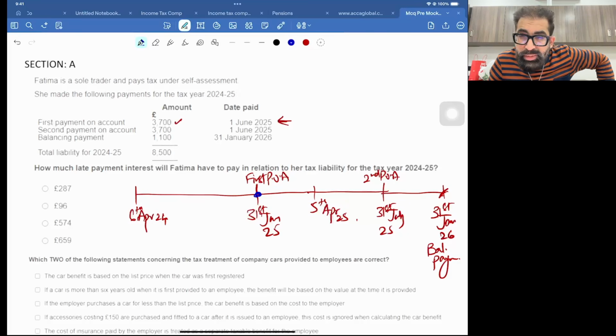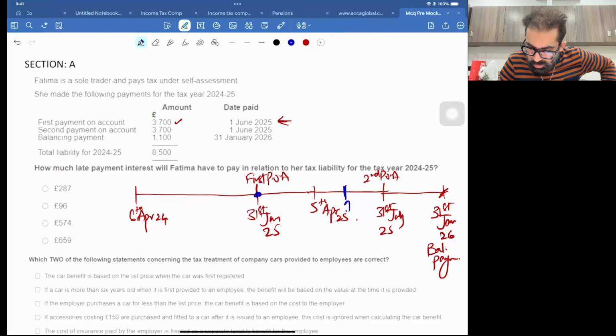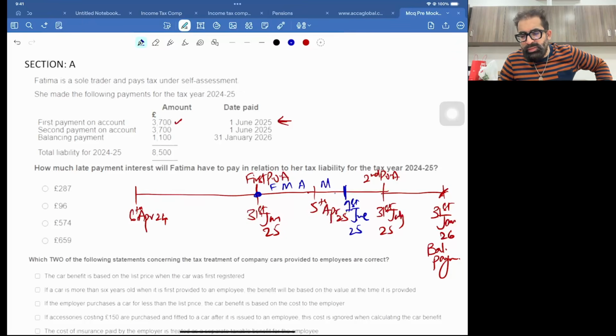This is the due date for the first payment on account, but she paid on 1st June. How many months late? After 31st January, it's Feb, March, April, and May. End of May, 31st May or 1st June, we call it, right? So the first payment is 4 months late.